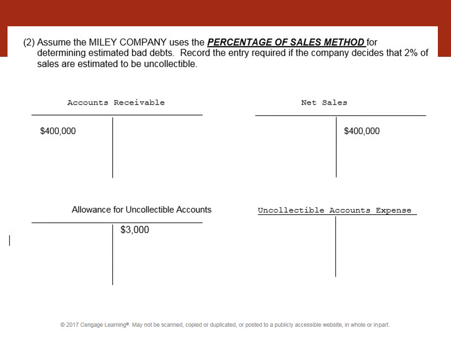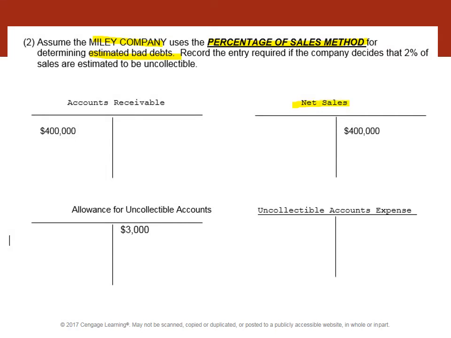And as always, I try to encourage each of you to work on this problem before clicking forward and before forwarding the video to see the answers. So assume that we're doing for the Miley Company an estimate of bad debts using the percentage of sales method. It can be sales or net sales.